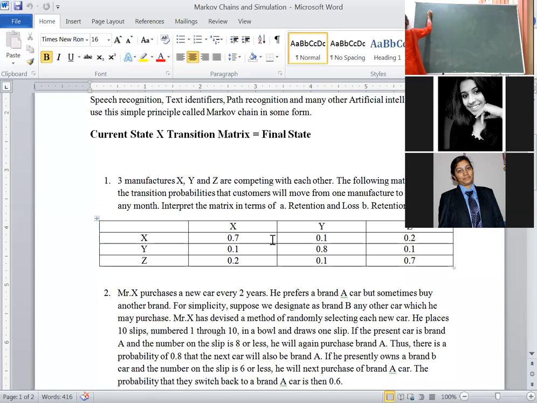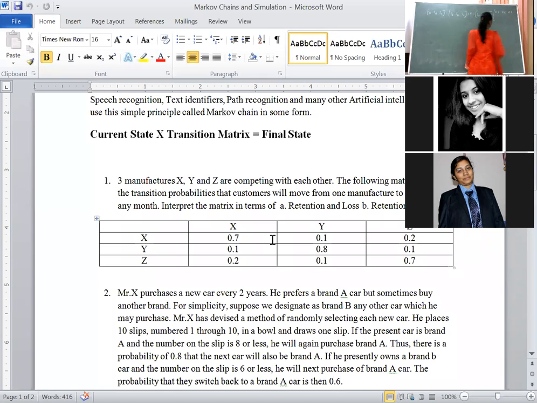Listen carefully. This is an important 10 marks question. SA, SB, SC. The same matrix we are taking, XYZ brands, okay? Then what is the formula I told? To find the long run for brands A, B, C: SA, SB, SC into P. Here the transition matrix is given, so write down the transition matrix. This is a 10 marks question. Most of the times they will ask similar questions for 10 marks.